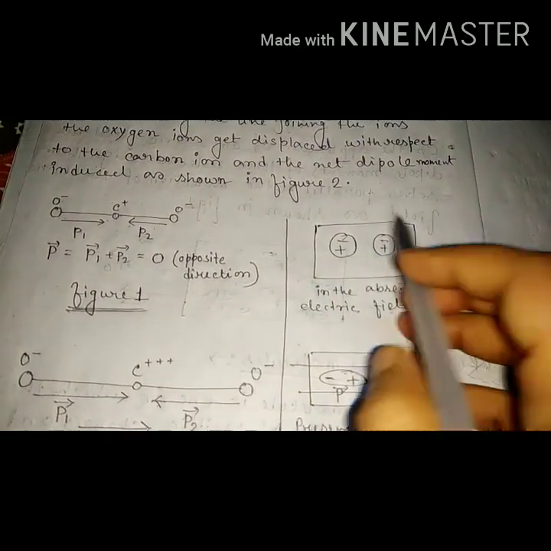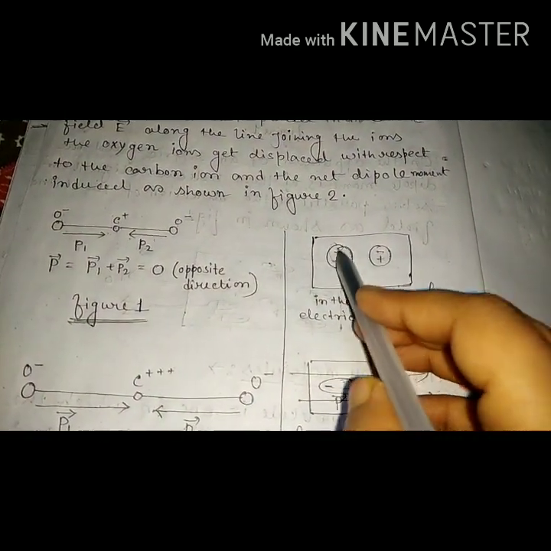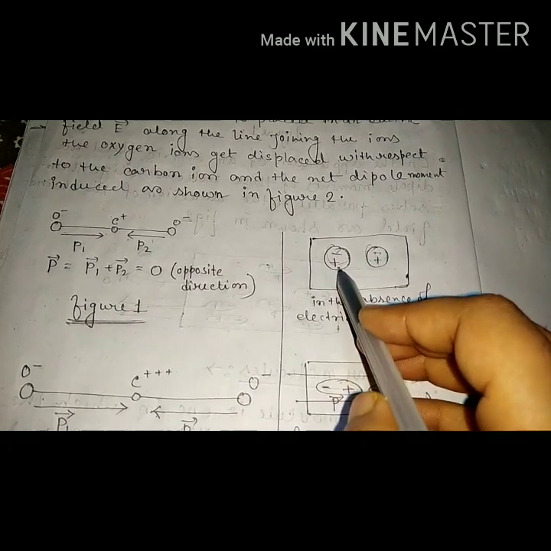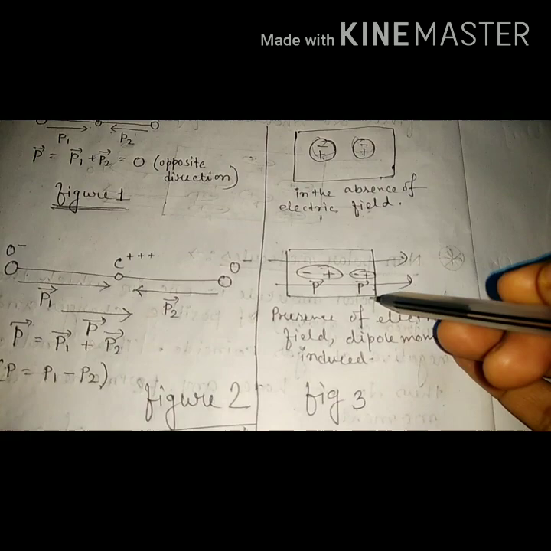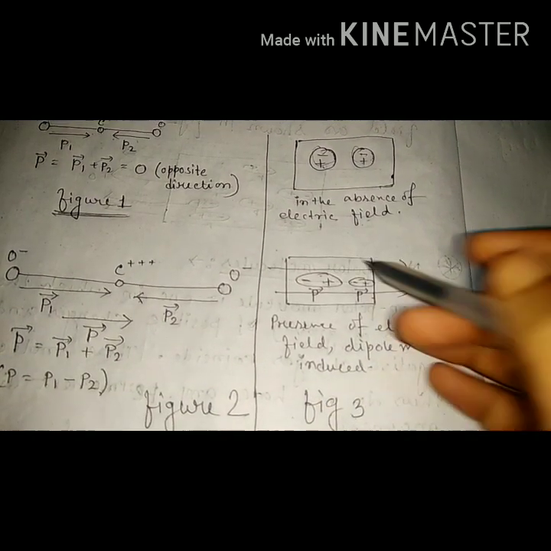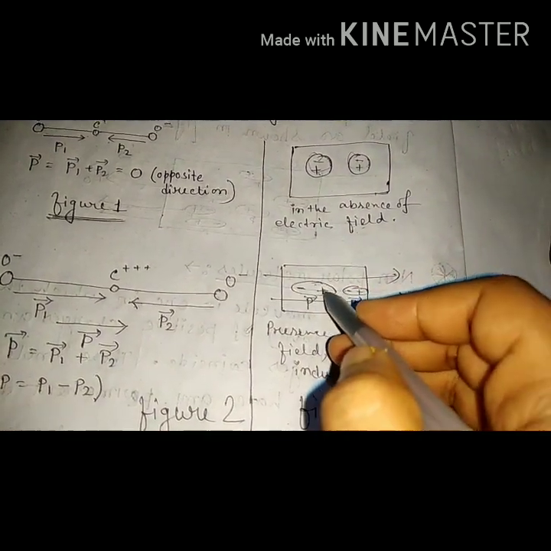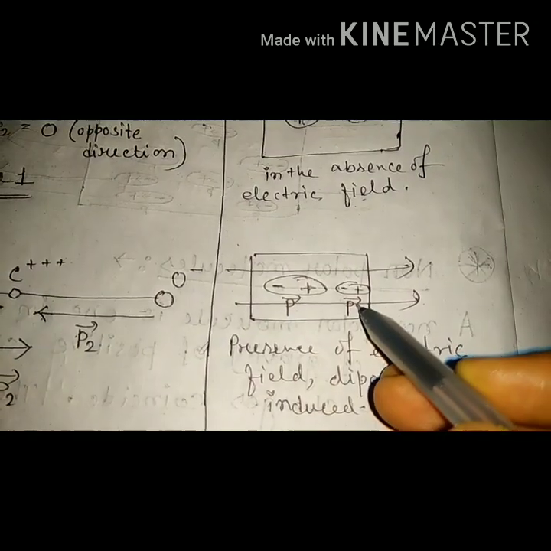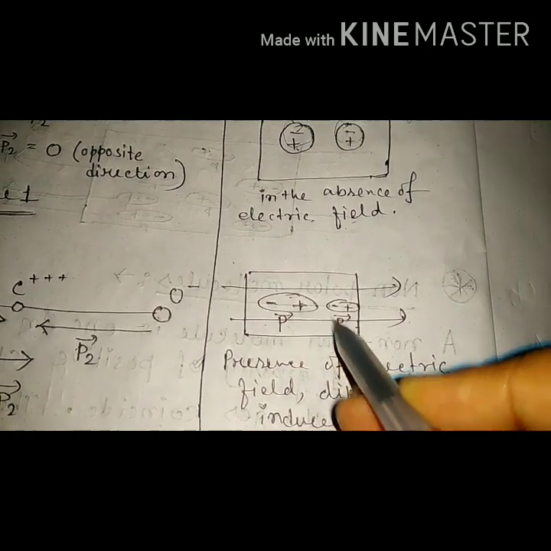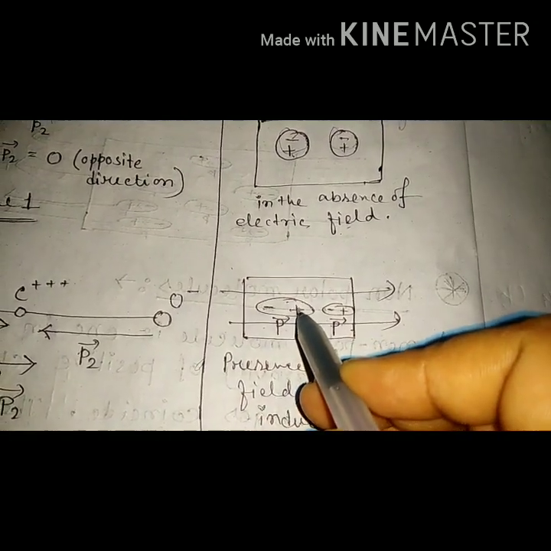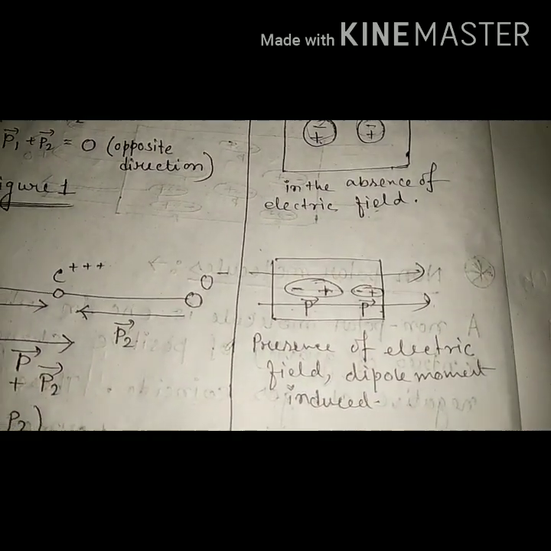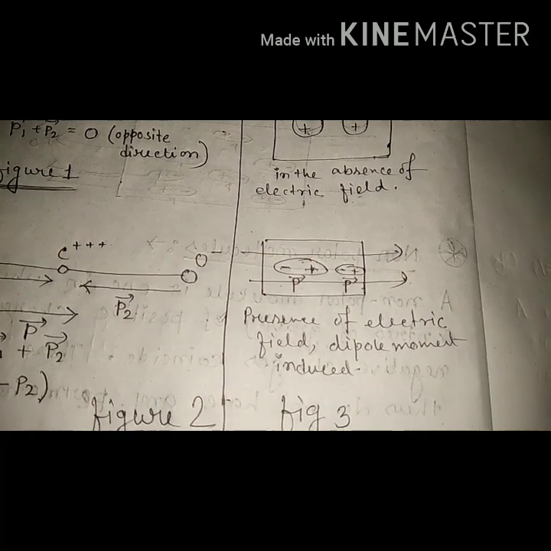Like this way, in the absence of an electric field, the non-polar molecules have plus and minus together. They are not separated by a distance. But when they are placed inside an electric field, they will be separated by a distance. You see the dipole moment is there. When they are separated by a distance, it creates an electric dipole. So it has an electric dipole moment.